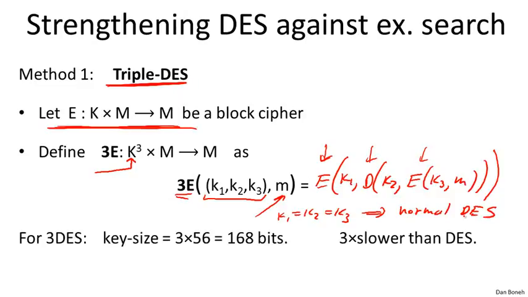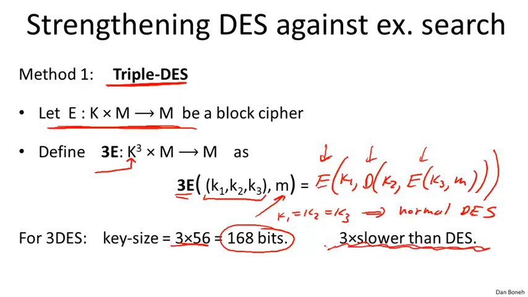Okay, so for triple DES, we now get a key size that's 3 times 56, which is 168 bits. 168 bits is way too long to actually do exhaustive search on. That would take time 2^168, which is more than all the machines on Earth working for 10 years would be able to do. Unfortunately, of course, the cipher is 3 times slower than DES. So this is a real problem with triple DES.